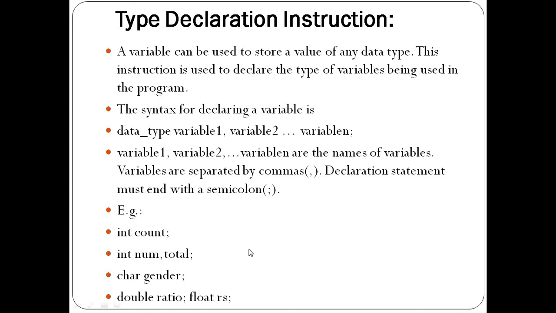So both variables are required. What? Only numbers. So that's why here I am using only one type, that is integer, and separated the two variables by using the comma, that is num and total. Suppose I want to define the gender. Most of the basic information we require is the gender,